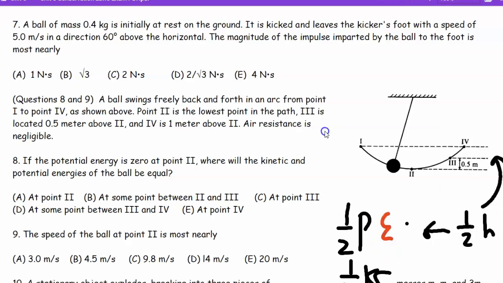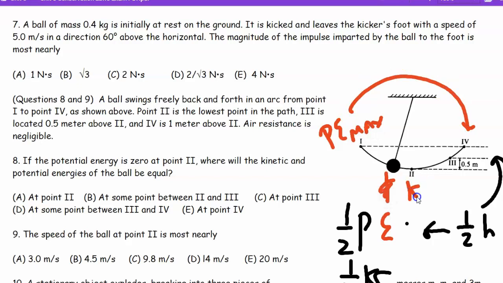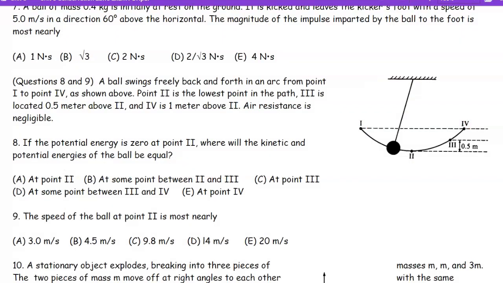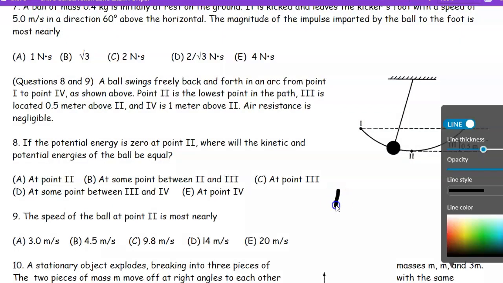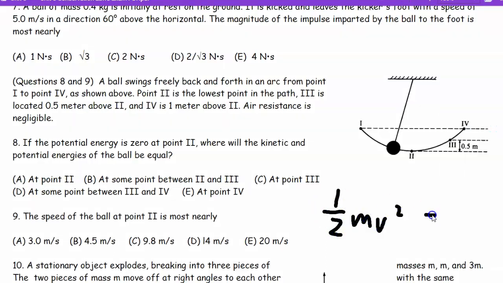Hey, let's add to this so we have more notes. Ready? This is where the PE is at the maximum here, and at the bottom, KE max, and the speed of the ball at 2, which is at the bottom. So now that alone wouldn't be enough. I'm thinking because it's kinetic energy, but right, mgh. We are on number 3, Roman numeral 3.